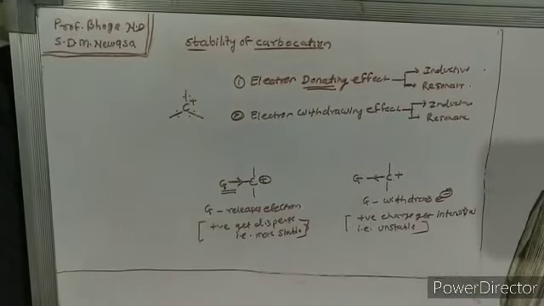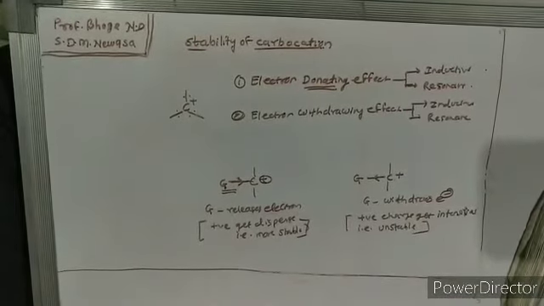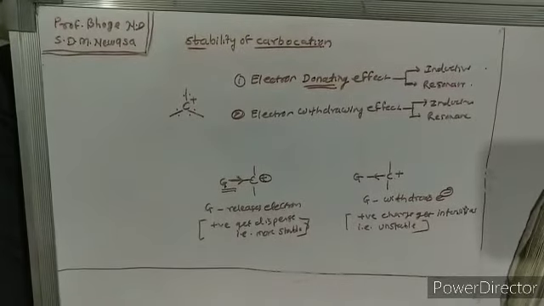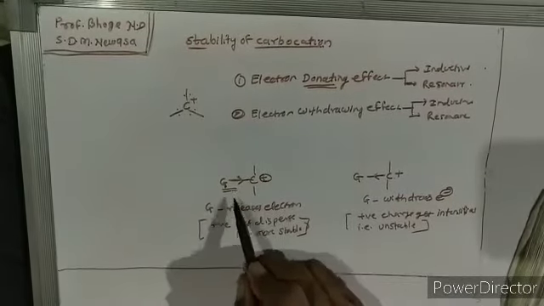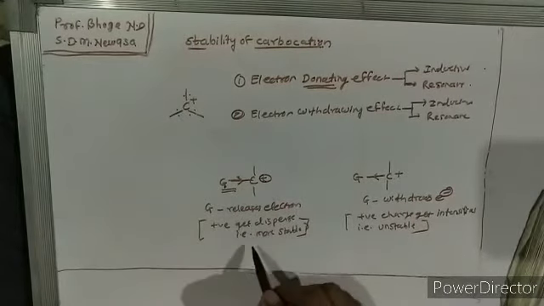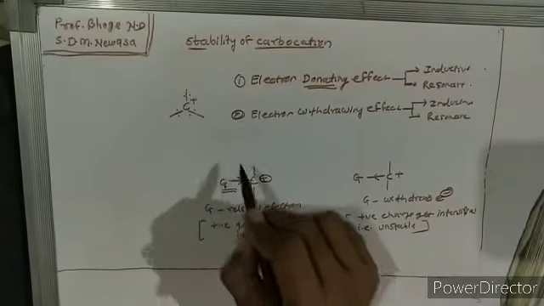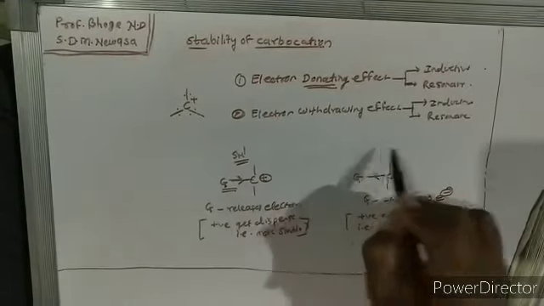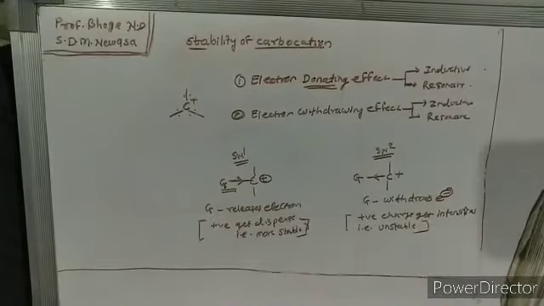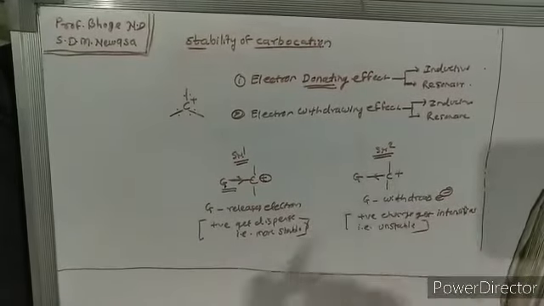Okay, and we know that in the SN1 reaction the carbocation step is more important, and hence from these two cases, in this case the SN1 reaction is favored, and in this case the SN2 reaction is observed. Okay.